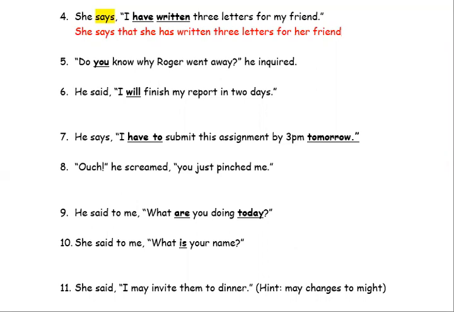Let's see how this makes sense. She says that she has written. Can you see how we're changing had to has? Because in this example, the verb here is have. Can you guys see that? Because the verb is have, when you're changing it to indirect speech, you need to make sure that you are indicating that she has written it like right now.